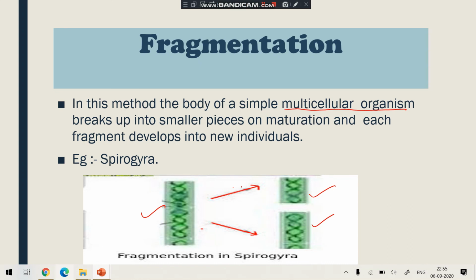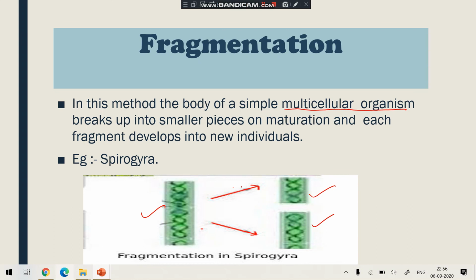Then I explained to you about budding. Budding is a type of asexual reproduction in which an outgrowth comes on the body of the organism. That outgrowth is called a bud. This bud grows on the parent body and slowly and gradually it develops on the parent's body only. When it reaches a certain growth, then it detaches itself from the parent body and grows into a new individual. And then I explained to you about the